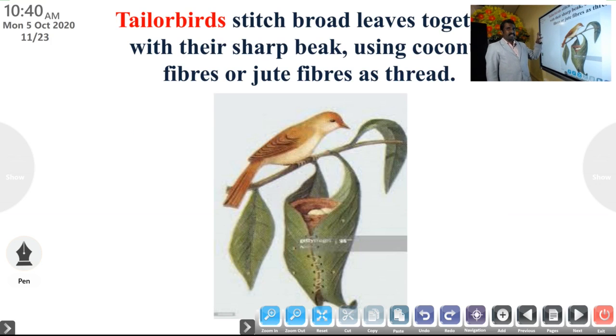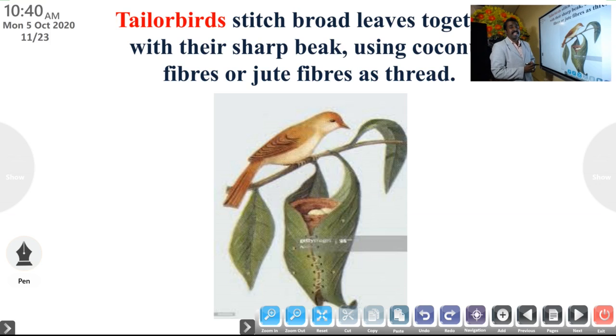Tailor birds. Now we are going to discuss some birds that make a special kind of nest. Tailor birds stitch broad leaves together with their sharp beak. Look at the picture, you can see a tailor bird.